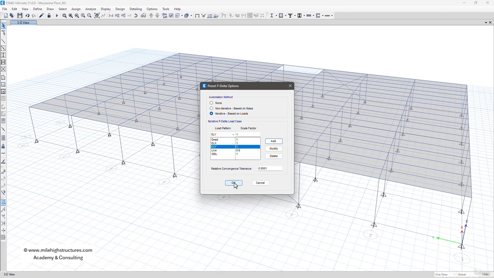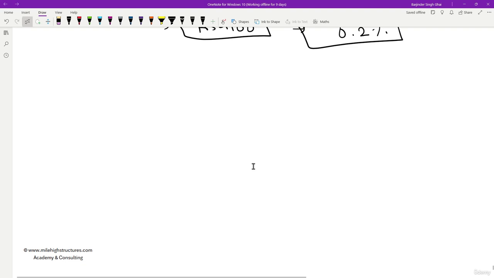So the P delta option is required, as we are talking about a steel structure in which there is additional bending moment due to deflection at the top. There are two types of P delta classification. One is P capital delta, and this is known as P small delta.